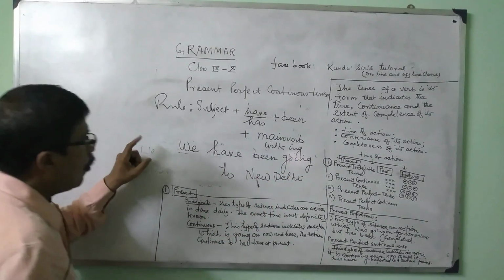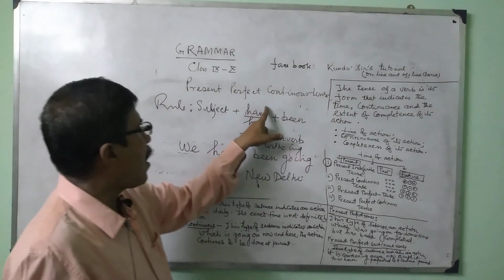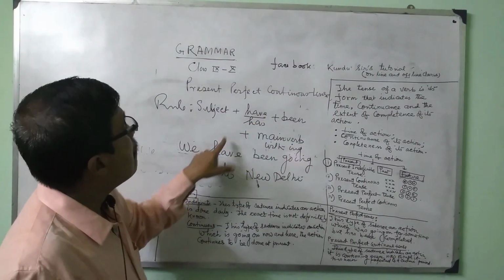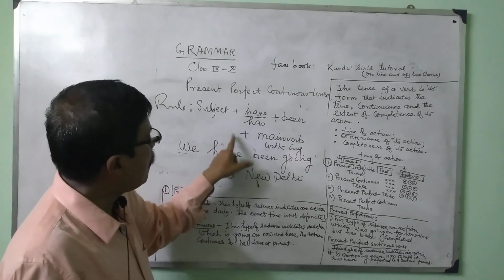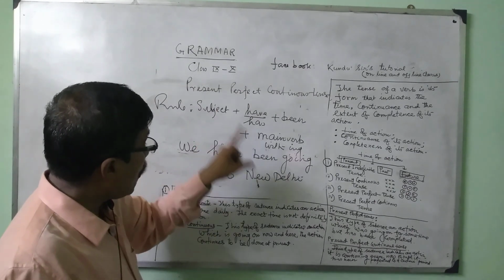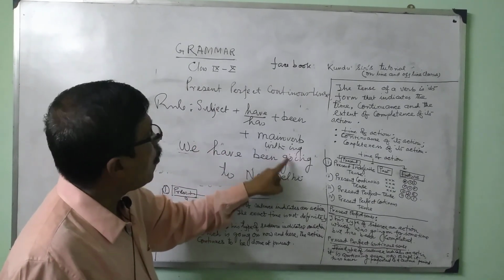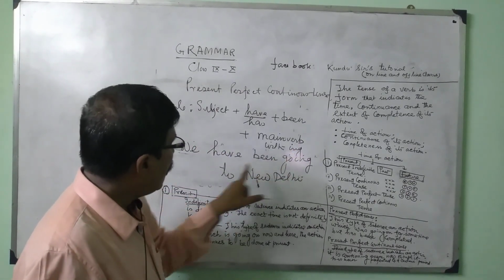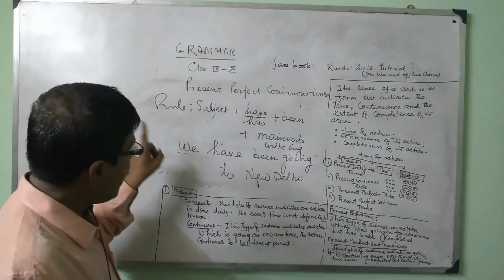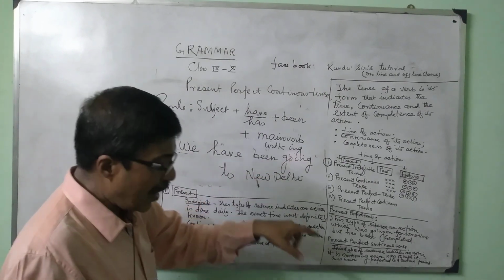That is, we, then the auxiliary verb we have taken according to subject is have. We have to write or take the help of been. We have written here been, and the main verb is go. So go plus ing is going to New Delhi. That means we have been going to New Delhi.